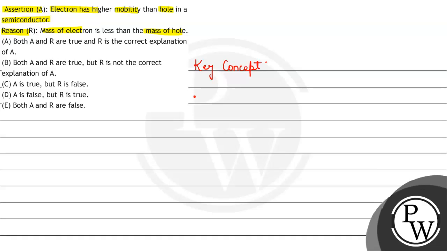So the first key concept behind this question is mobility, which is denoted by mu, is given by velocity of particle upon electric field applied. Okay, so mobility is the ratio between velocity and electric field. So the higher the velocity in a given electric field, the higher is its mobility.